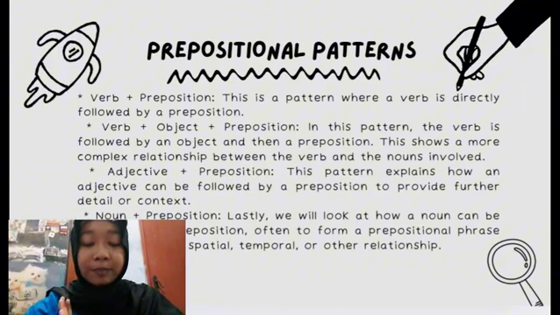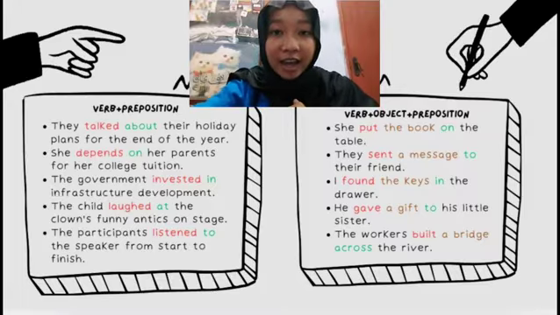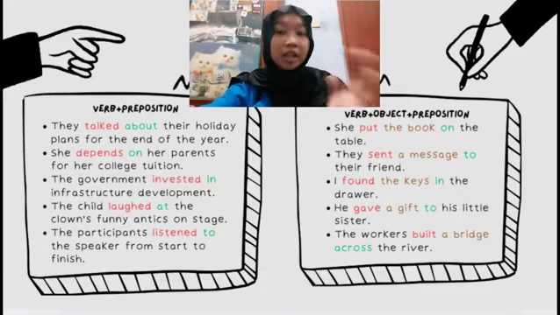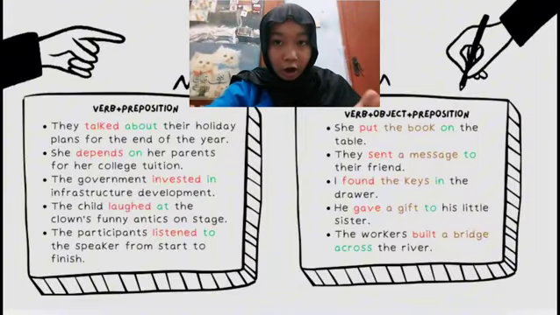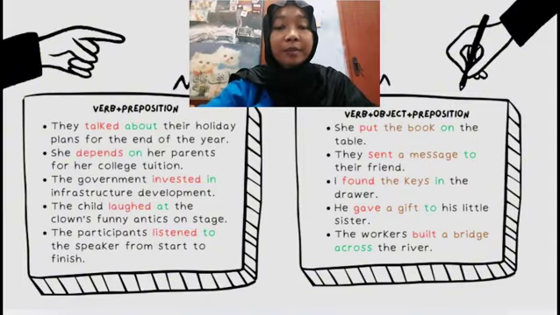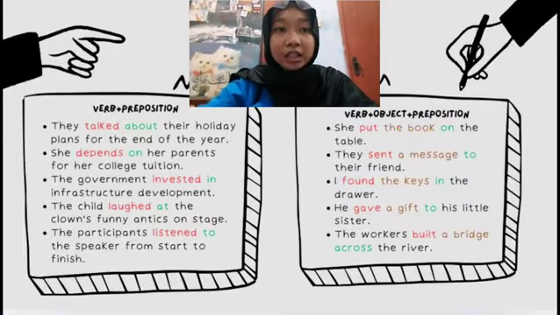First, verb plus preposition. Example number 1 is: they talked about their holiday plans for the end of the year. So the verb is talked and the preposition is about. Number 2, she depends on her parents for her college tuition.